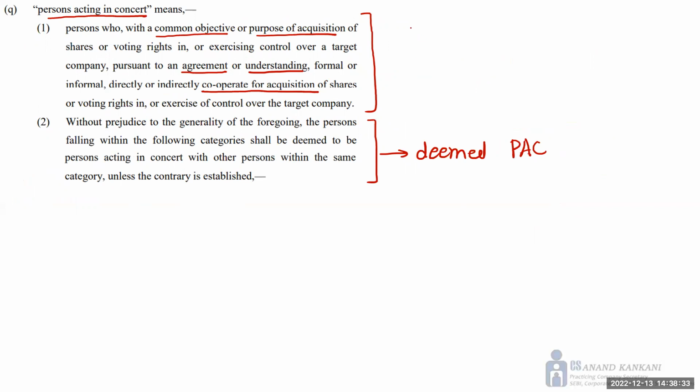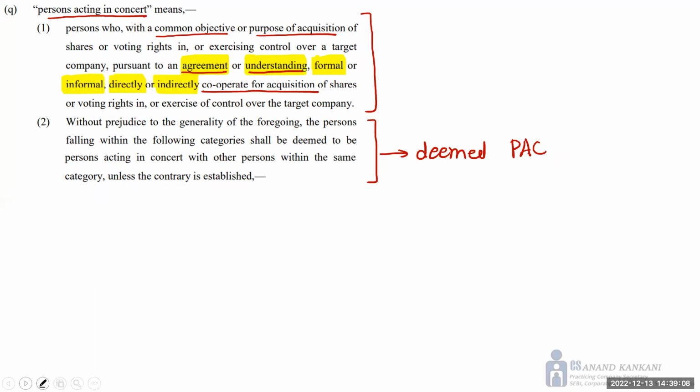So understand, two people are acquiring the shares of the same target company with the same intention, and that intention can be established. How will you establish the same intention? The same intention can be established by way of an agreement which those two parties have executed, or those two persons have an understanding, which can again be formal or informal. They may agree to acquire directly or indirectly, right? So they cooperate for the acquisition, and in that case they are called the person acting in concert.